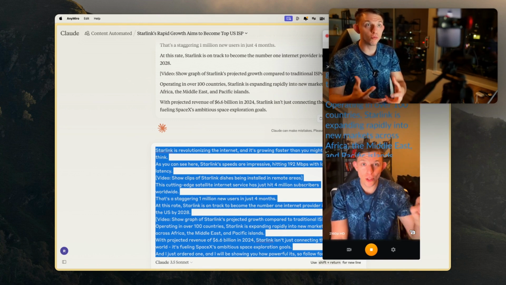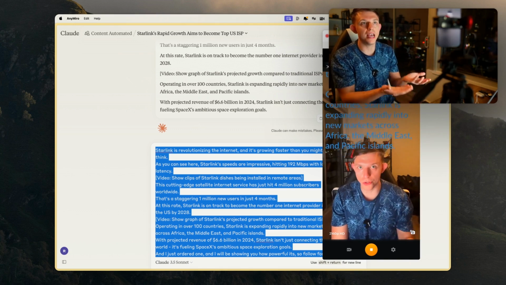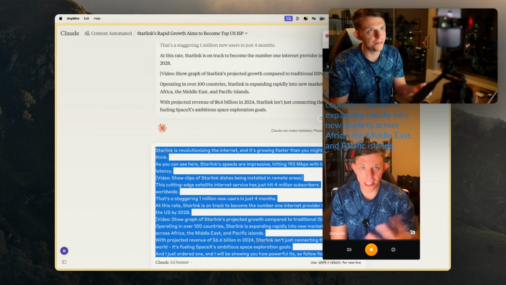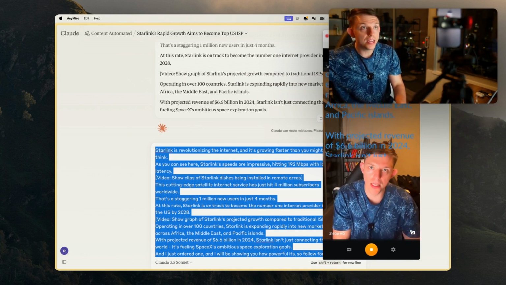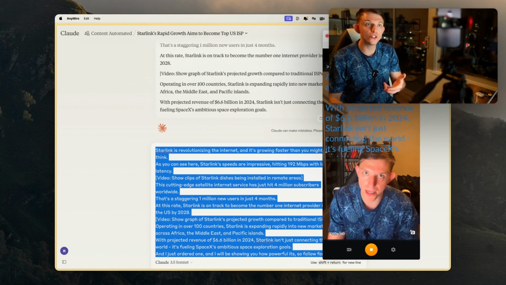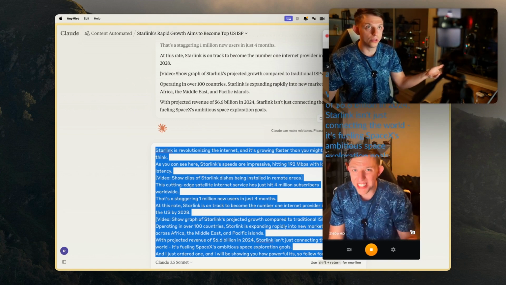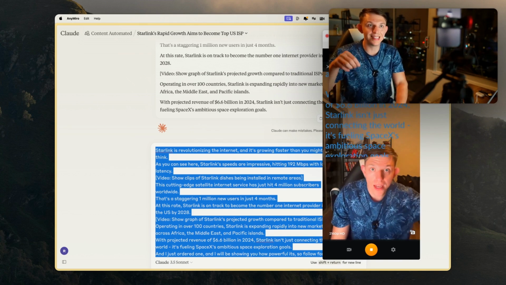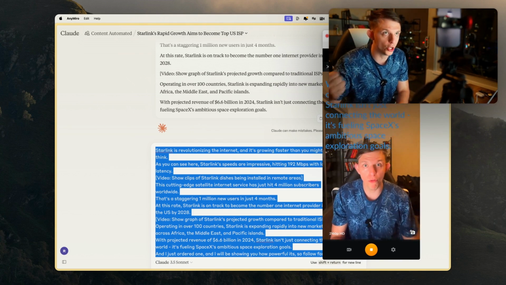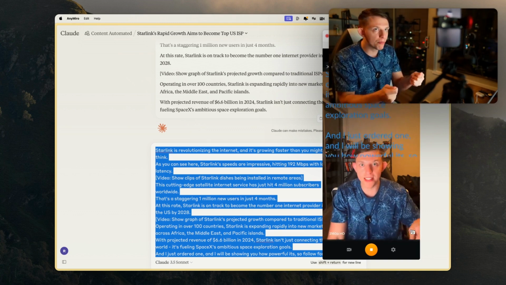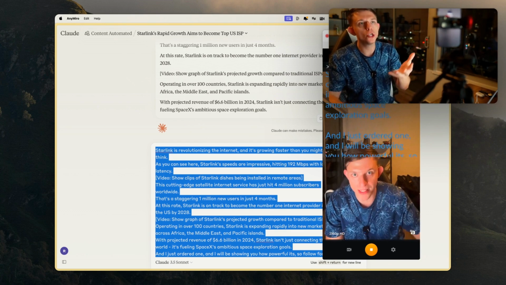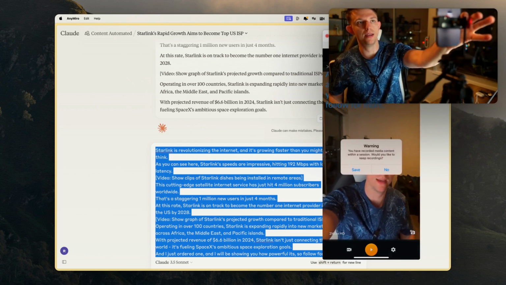Starlink is expanding rapidly into new markets across Africa, the Middle East, and the Pacific Islands. With a projected $6.6 billion in revenue in 2024, Starlink isn't just connecting the world, it's fueling SpaceX's ambitious space exploration goals. And I just ordered one, and I will be doing a full breakdown of how powerful it is, so follow for more. And we can hit save.